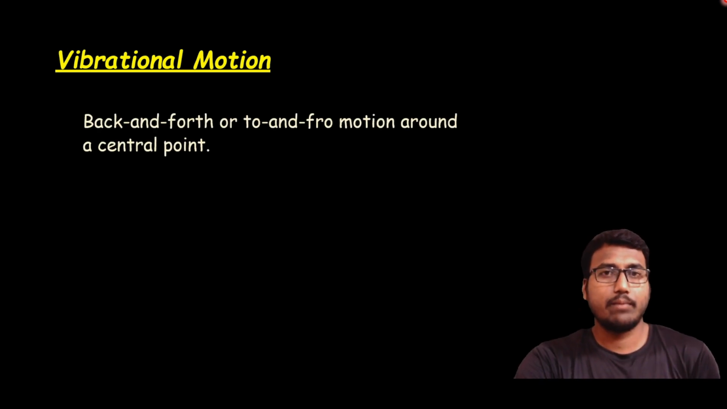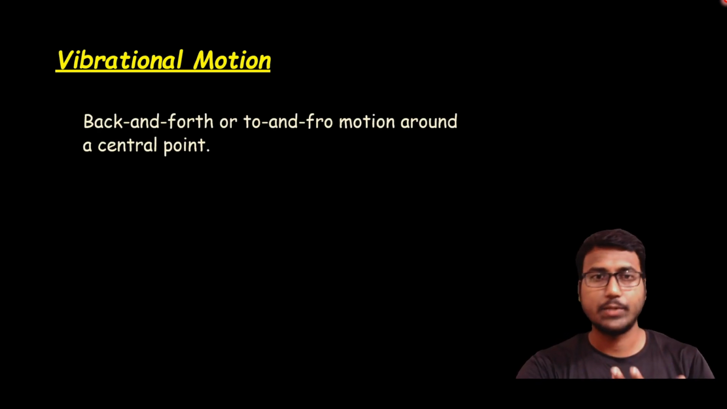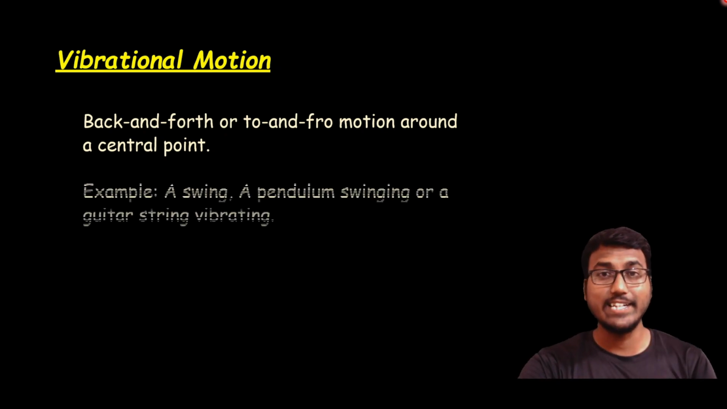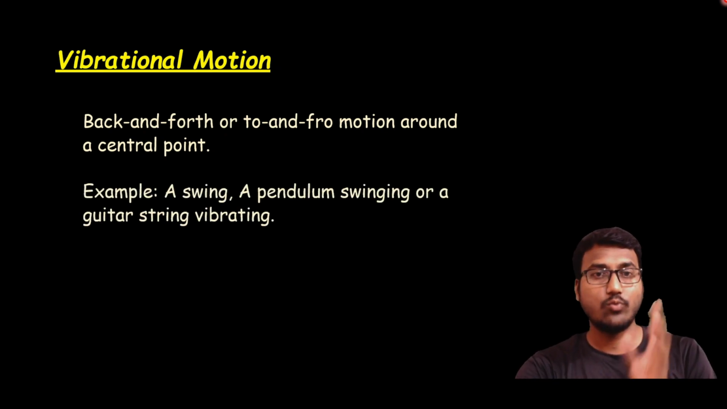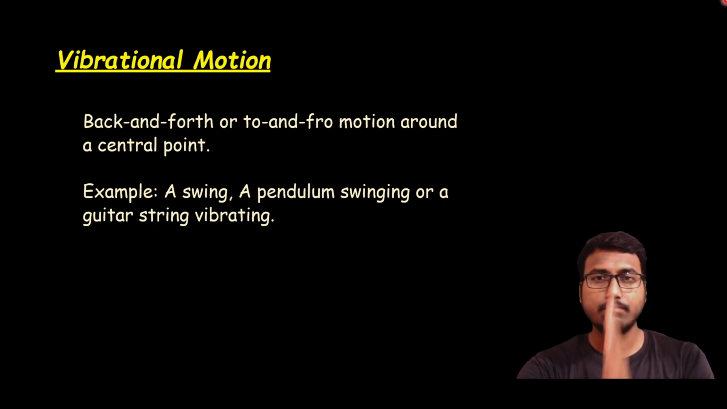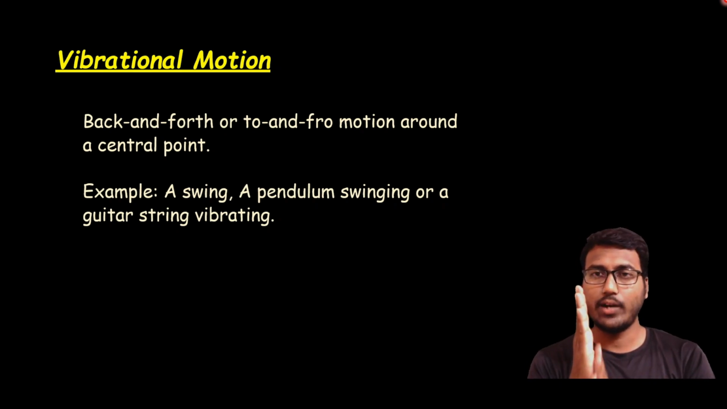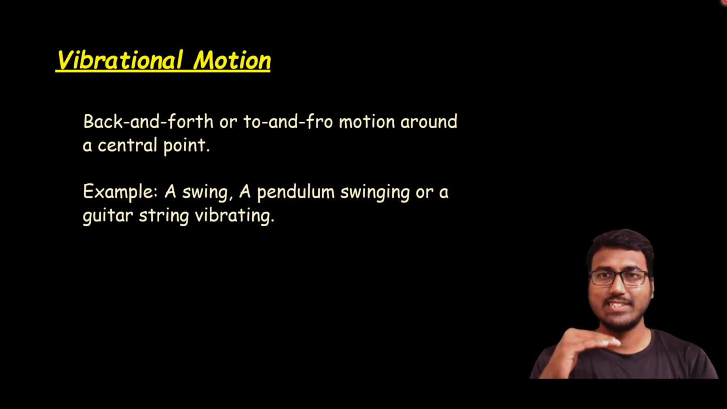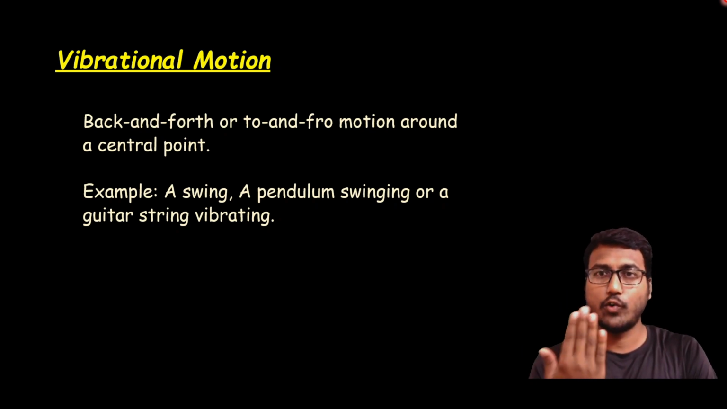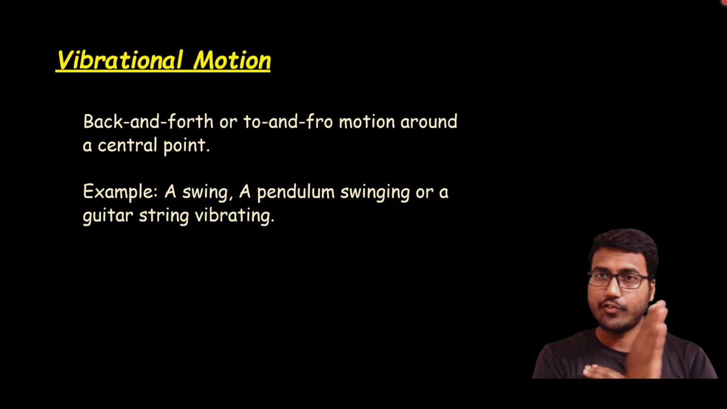What do you mean by vibrational motion? Even this one is also a basic one. The back and forth or to and fro motion around a central point is also called vibrational motion. That means there will be some central point. With respect to that central point, there will be to and fro motion or up and down motion or back and forth motion, whatever the motion.